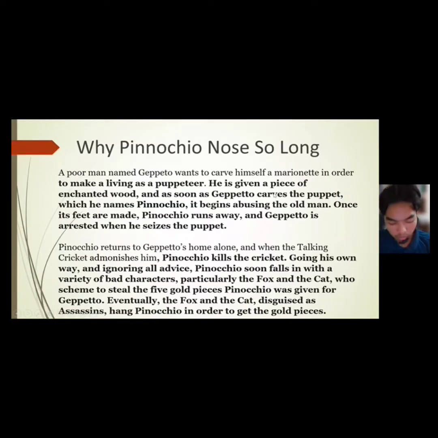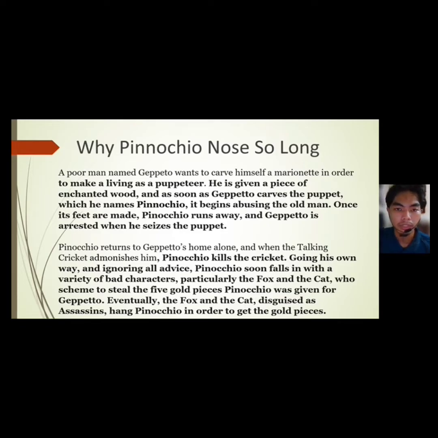Hello everyone, I'm here with Mama. I'm here to talk about the main idea. So we move on to the next example. This is about Pinocchio. The title was Why Pinocchio Lost So Long.